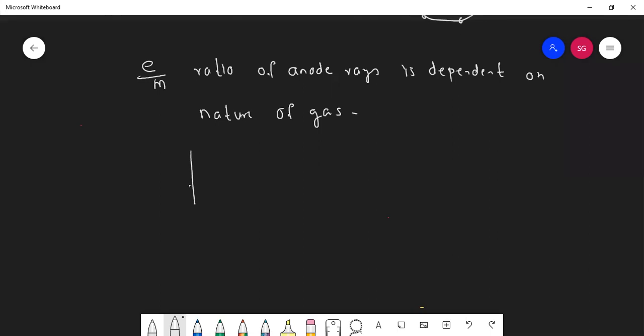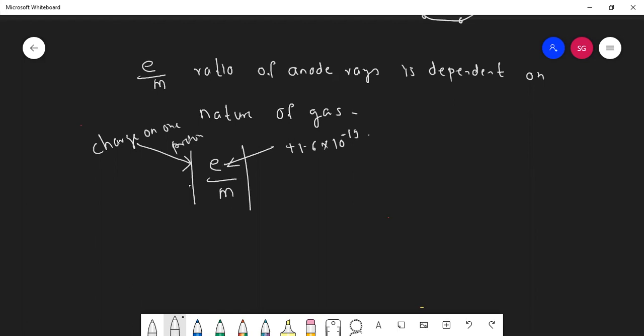Sir, why will it depend upon the nature of gas? See now, E by M. See here, students, this is the charge on one proton. We have seen the charge on one proton is plus 1.6 into 10 raised to minus 19 coulomb.